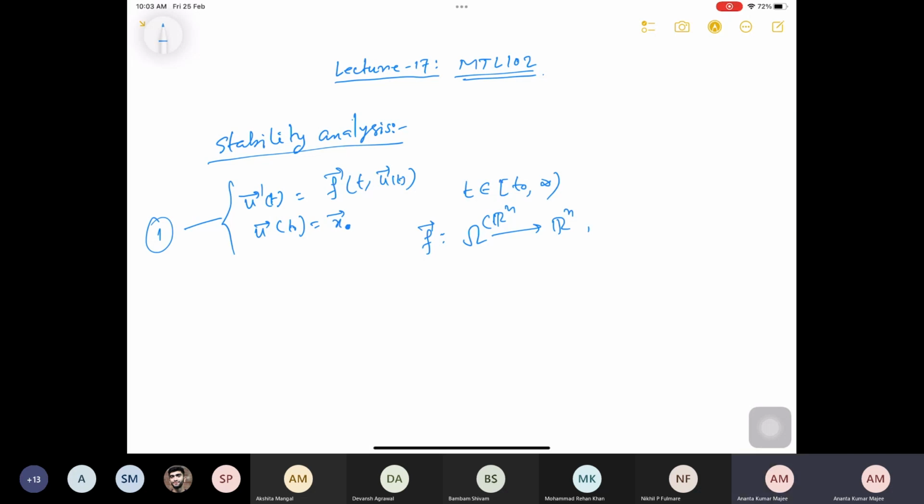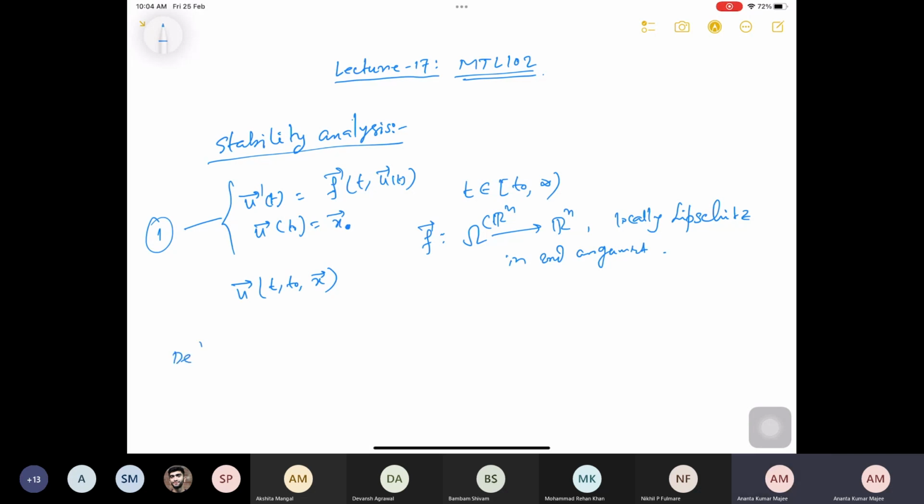So you can think of f as a good or smooth function, so that this problem has a solution defined on t0 to infinity. It may be locally Lipschitz in the second argument, or in the second variable, so that this problem has a solution. We have seen that the solution depends on the initial condition, so we denote the unique solution to this problem by u vector of t, t0 and x.